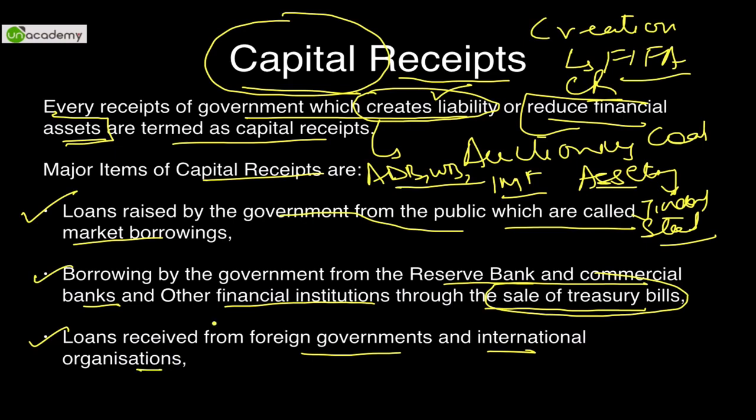So any kind of loan taken by the government, from the RBI, foreign governments, other organizations or the public, is considered a capital receipt. By the way, what we borrow from the public is through issuing certain government securities, also known as G-Secs. They also result in capital receipts.